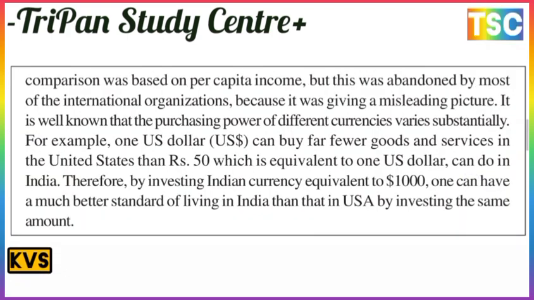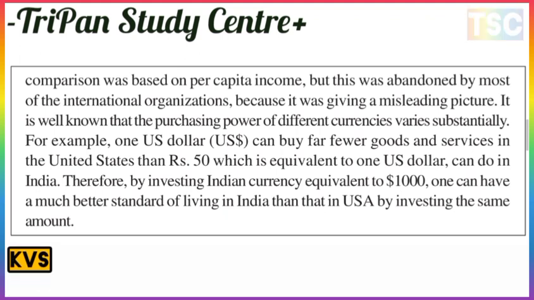Comparison was based on per capita income, but this was abandoned by most international organizations because it gave a misleading picture. It is well known that the purchasing power of different currencies differs.